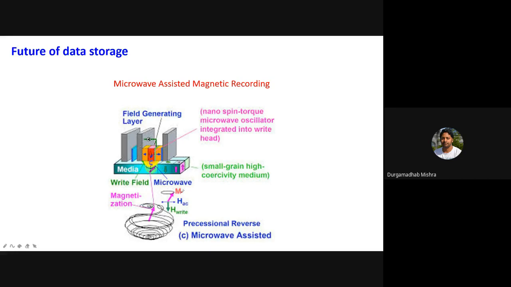These are different aspects which the industries are actively looking at. So both this heat assisted magnetic recording and this microwave assisted magnetic recording, hopefully you will see these kinds of devices in the next five years.